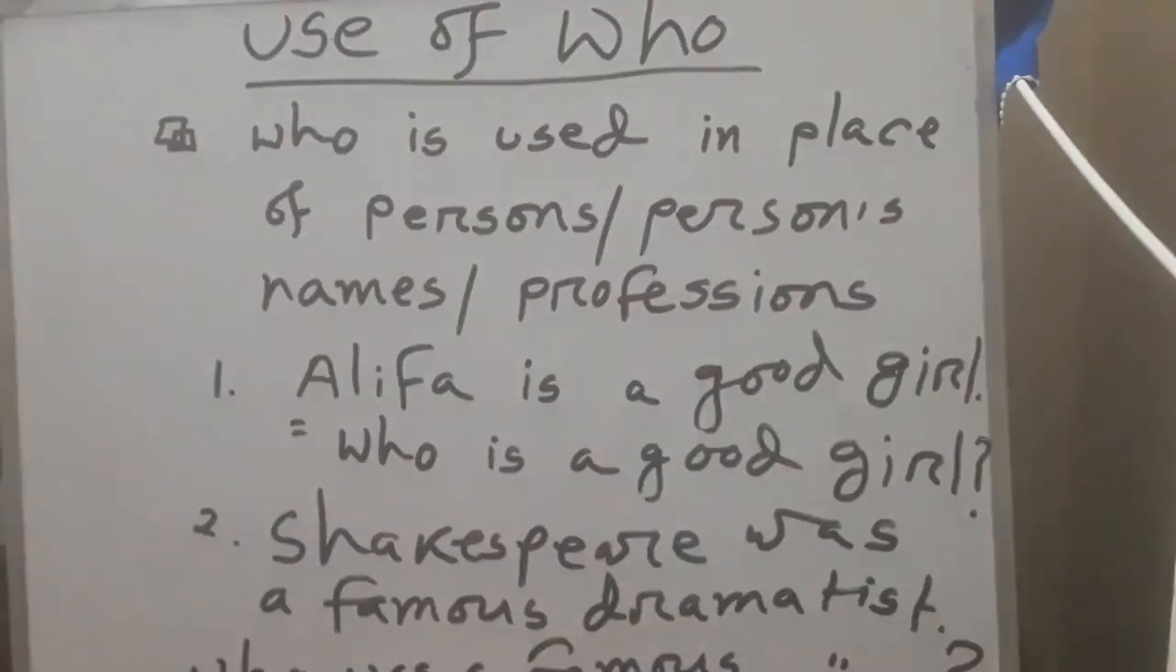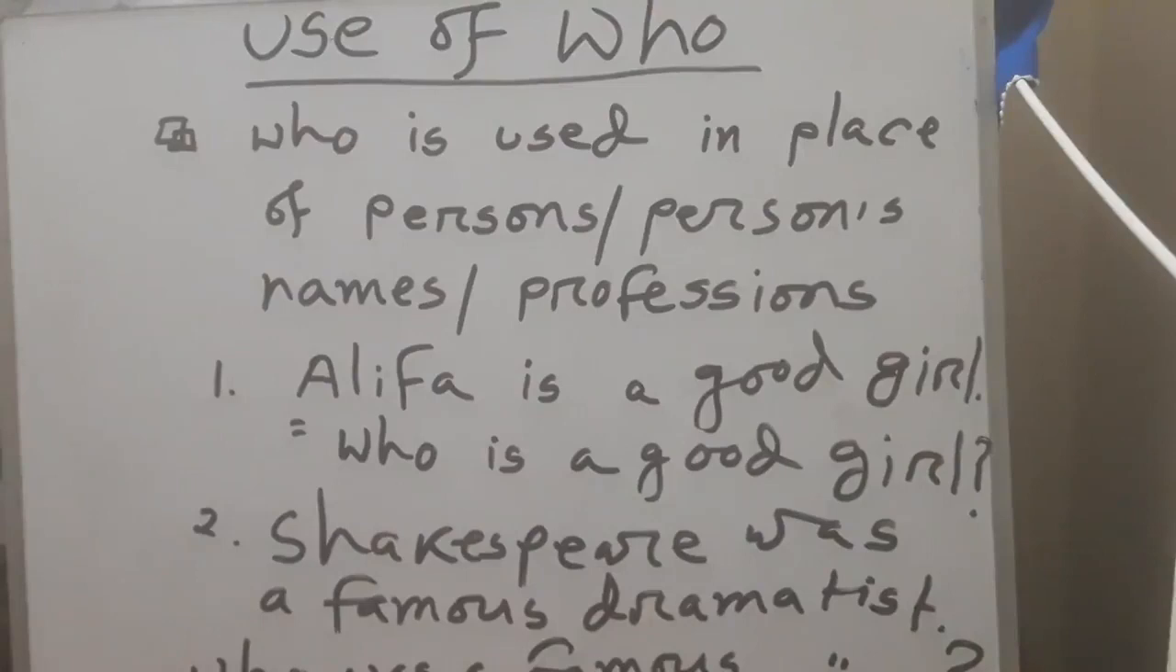So, dear students, look at the board. On the board, I have written use of who. Do you know where who is used? Okay, follow me. Who is used in place of persons' names, professions. Actually, I am Azhar, you are Rohim, she is Mim, you are Kurim. There are many names, many persons in the world. After names, we have to use who.